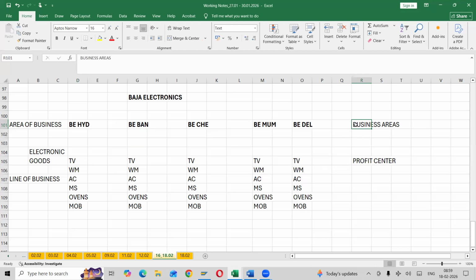But if I want to check each product wise, what expense we are spending on purchase of TVs and what sales we are doing, the profit center contains both expense and revenue. So we can check profitability product wise with profit center.